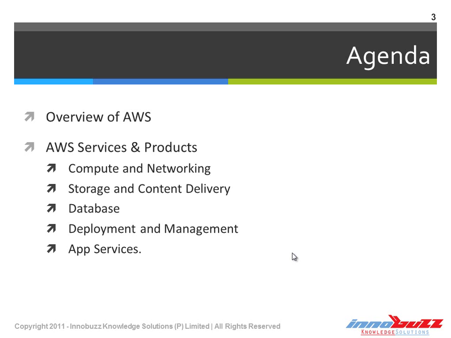The first category is compute and networking, where we have networking products as well as virtual servers. Then we have storage and content delivery, where AWS offers services for storing data and also a content delivery network, which the end user can use for increased performance of the server or the web application. And there are products offered under database, where we have relational database systems from AWS.